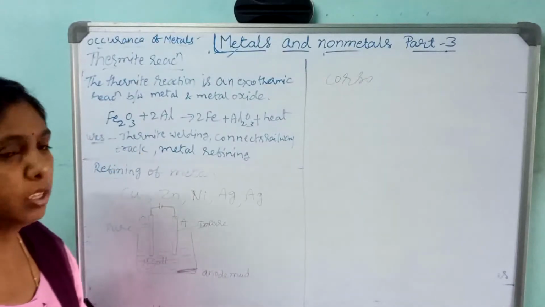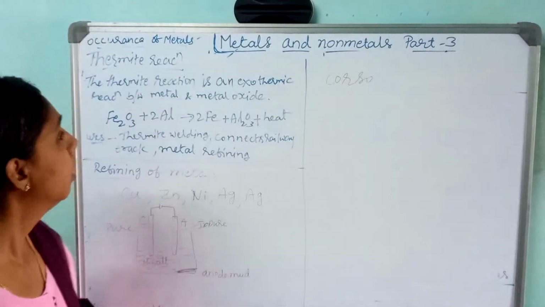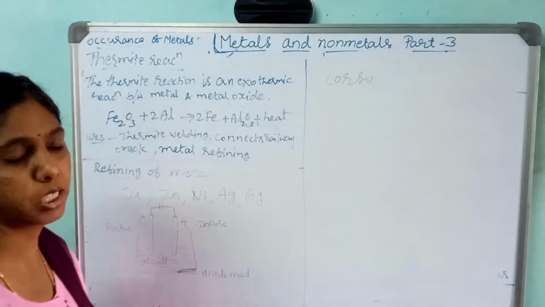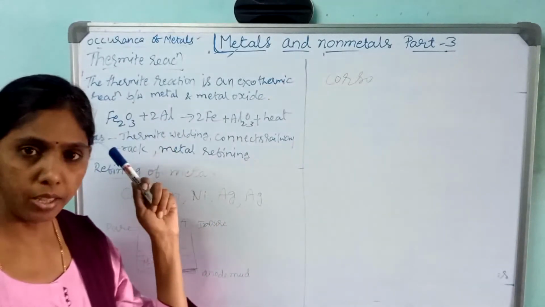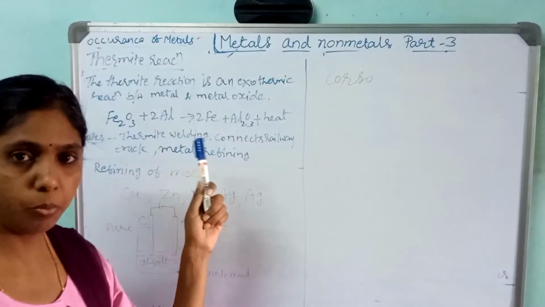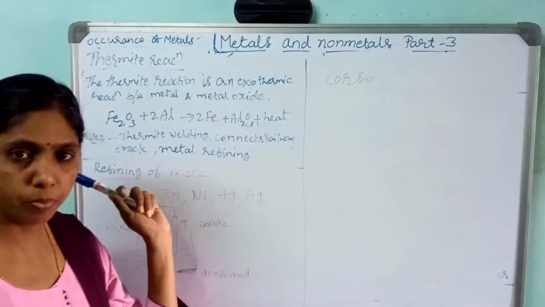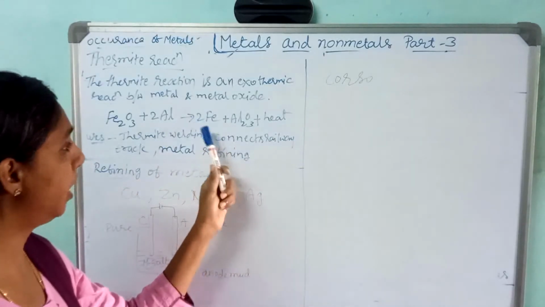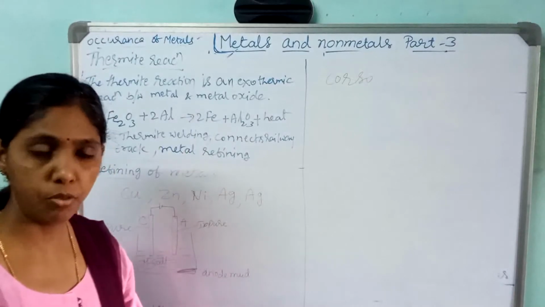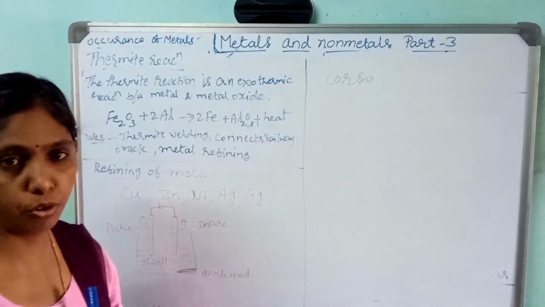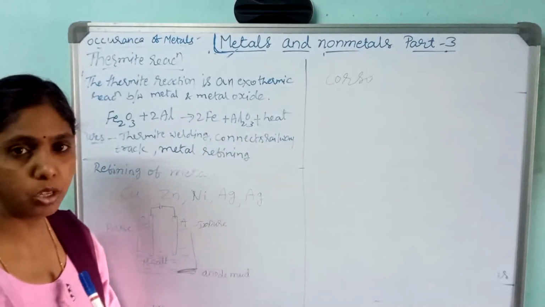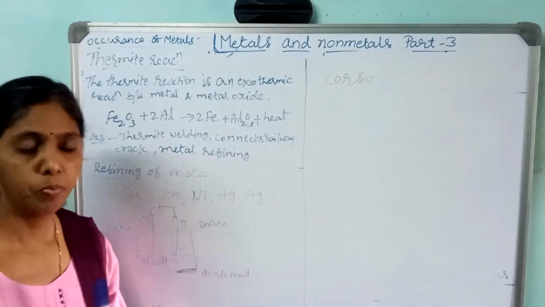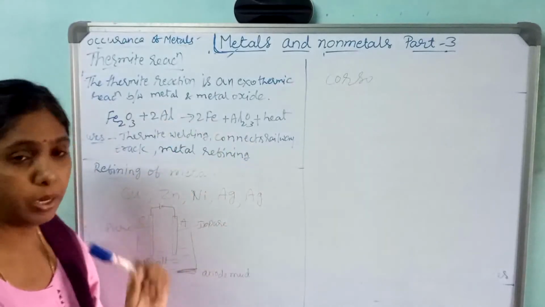The thermite reaction is a highly exothermic reaction between metal and metal oxide. Here iron oxide reacts with aluminium. Aluminium reduces oxygen from the iron oxide, so we get free iron in the molten state with a lot of heat. That molten iron is used in welding, in connecting railway tracks and in metal refining. So this is regarding the thermite reaction.